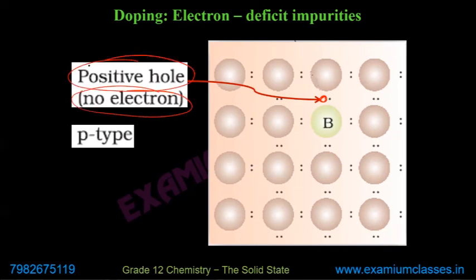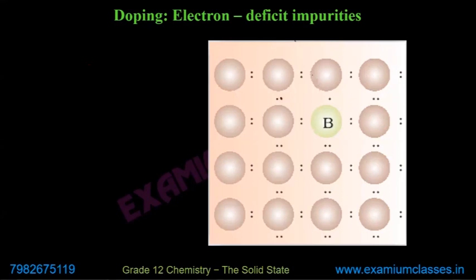Why am I calling it a positive hole? I'll explain it. The neighboring electron moves to this position. Now, a negative charge is going away from here, which means it is creating a positive hole here.